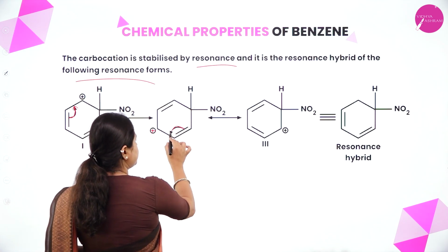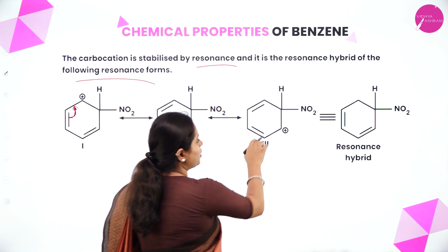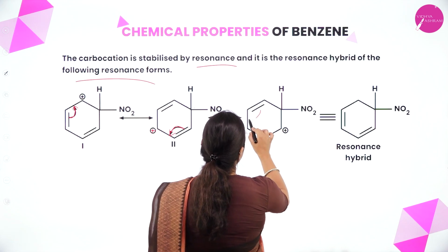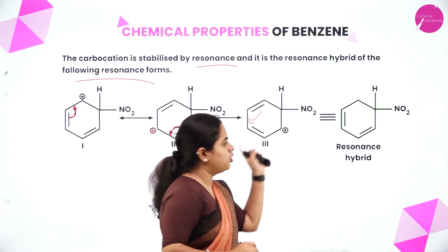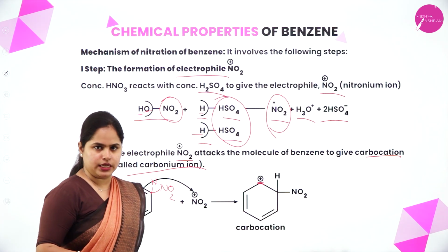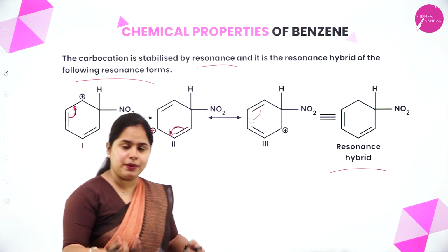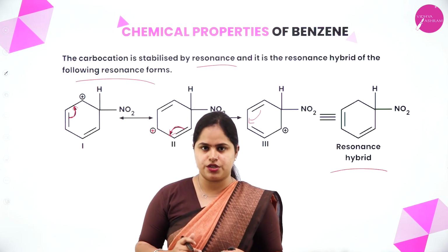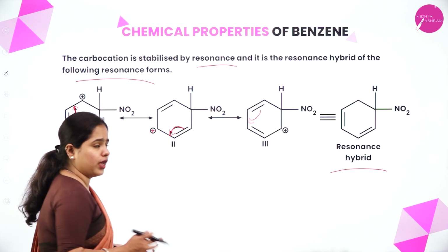Now this double bond shifts here, and you will get the next resonating structure. And again, if this shifts in this direction, you will get the final resonating structure, which is the first one we have already seen. So the compound is stabilized using resonance. This is happening once the carbocation is formed.